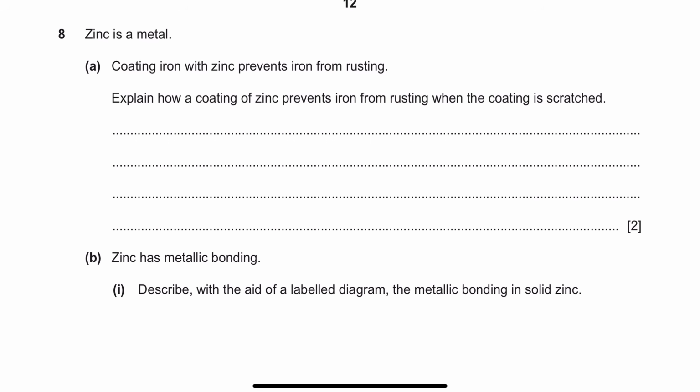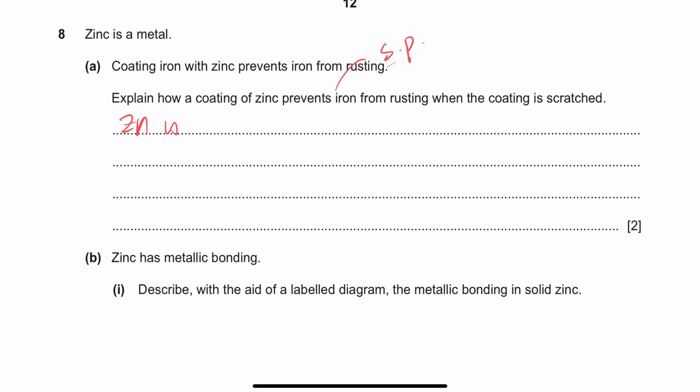Zinc is a metal, and now it says explain how a coating of zinc prevents iron from rusting when the coating is scratched. So we did that because this is actually known as sacrificial protection, because zinc will actually sacrifice itself to protect iron. And how will it do that?